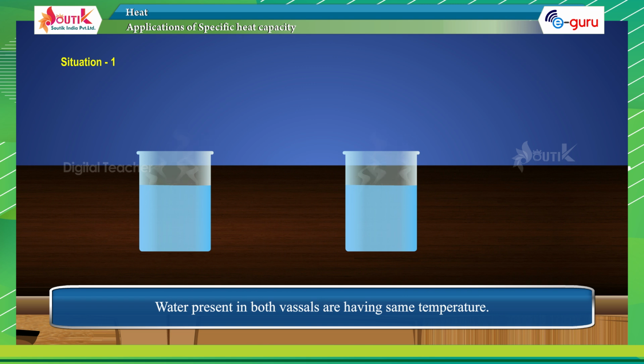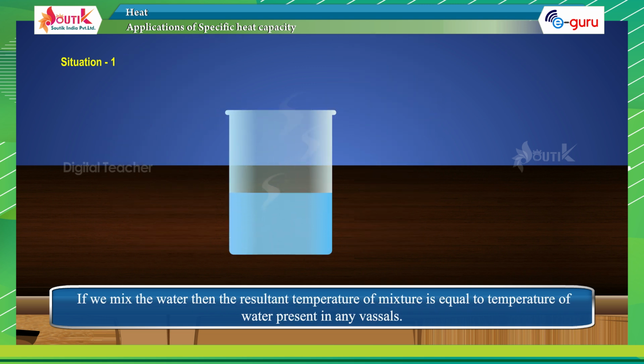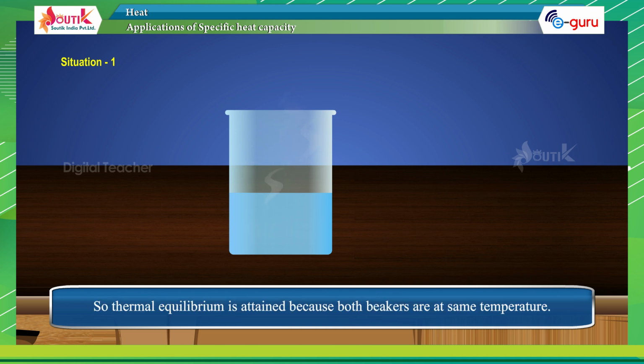Water present in both vessels is at the same temperature. If we mix that water, then the resultant temperature of the mixture is equal to the temperature of the water present in any vessel. So, thermal equilibrium is attained because both beakers are at the same temperature.